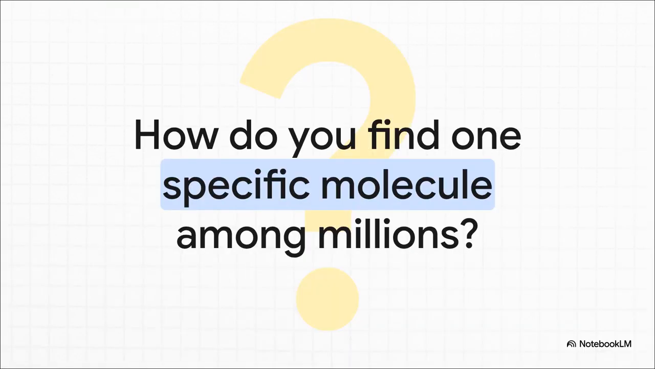So I want you to imagine something. Picture a library, but instead of books, it's packed with millions, heck, even billions of different chemical compounds. Now, how on earth would you find the one you're looking for, the one with the exact properties you need? And this isn't just some hypothetical, right? This is the reality scientists face every single day.